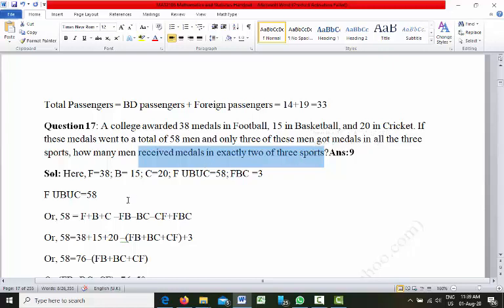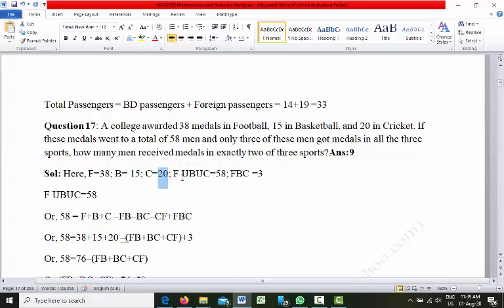Right. So let us name it first. Let us name football as set F, basketball as set B, and cricket as set C. So football got 38 medals, basketball got 15 medals, and cricket got 20 medals.